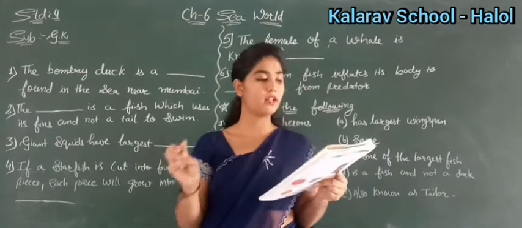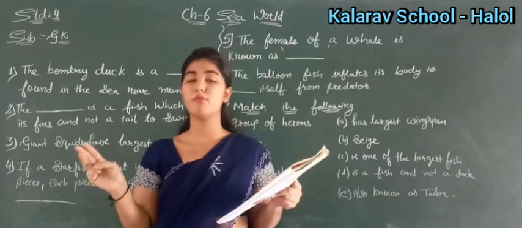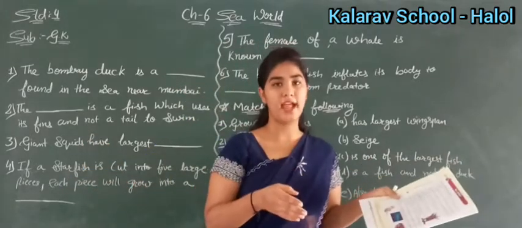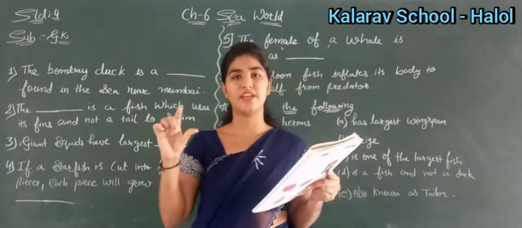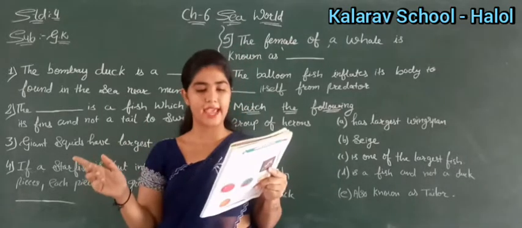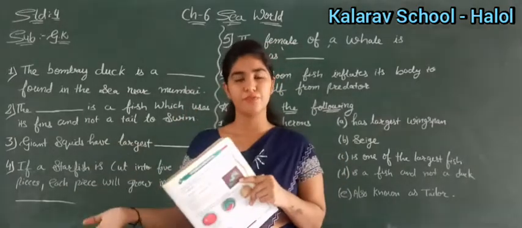Okay? 2 points clear. Then third point was about giant squids. How much long they are? They are 11 inches in diameter, right? And what does it have? It has largest eyes, right? So giant squids have largest eyes and they measure about 11 inches in diameter.